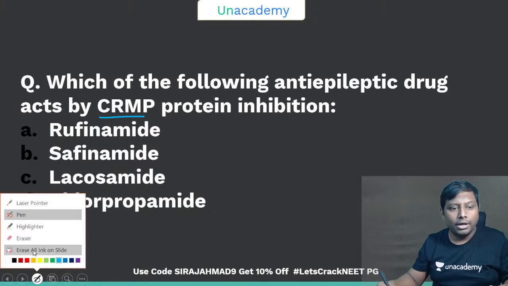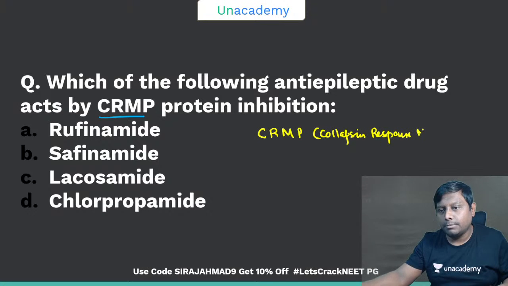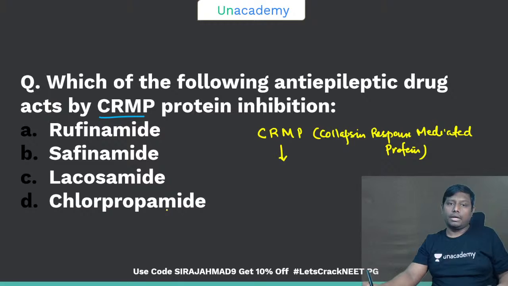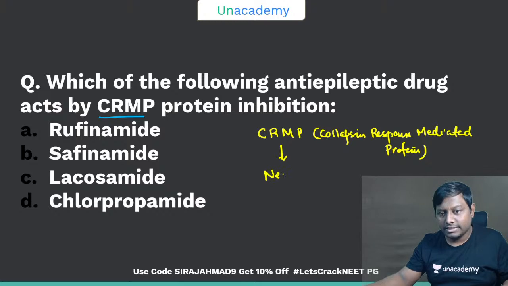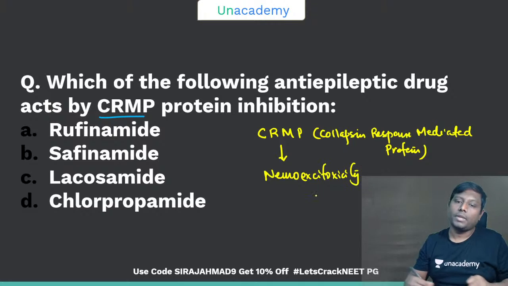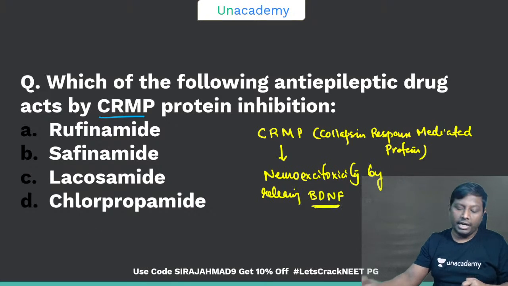Let me come directly to the point. CRMP, guys, is collapsing response mediator protein. This CRMP is going to cause neuroexcitotoxicity by releasing BDNF, brain derived neurotrophic factor.